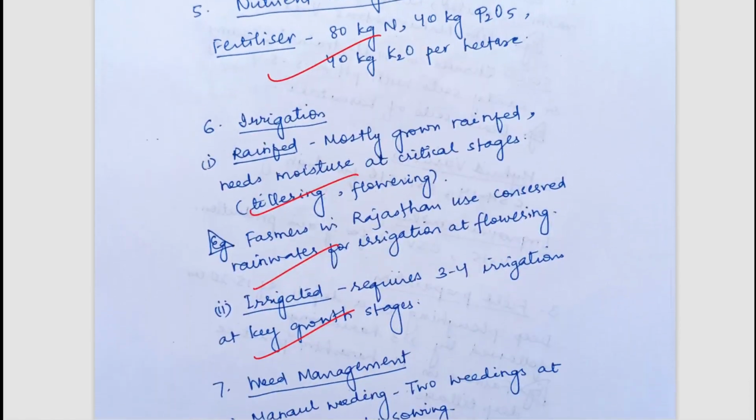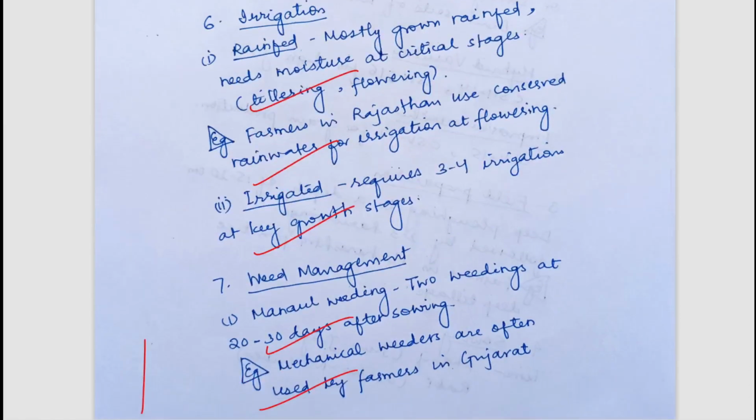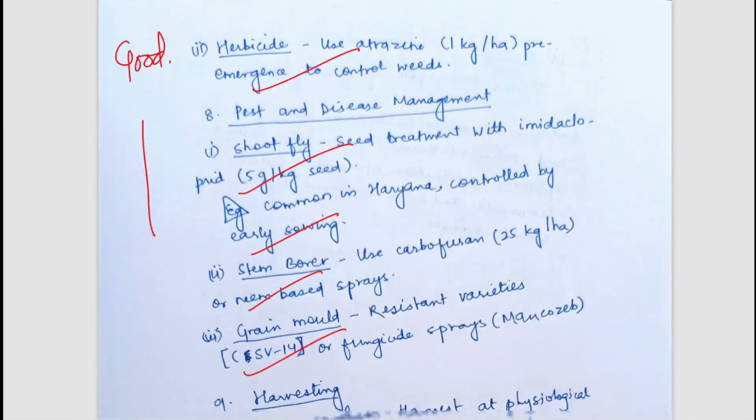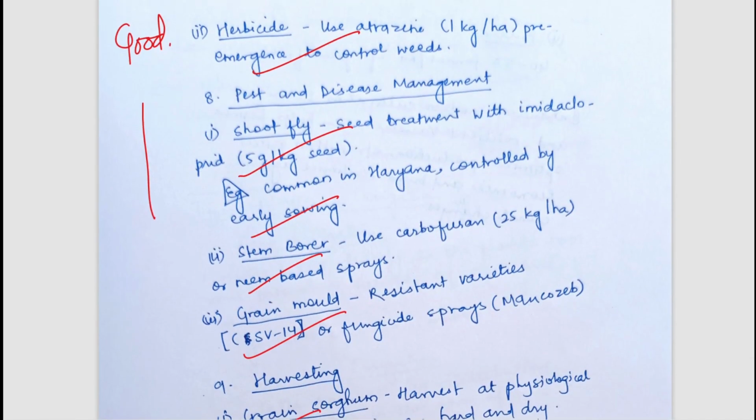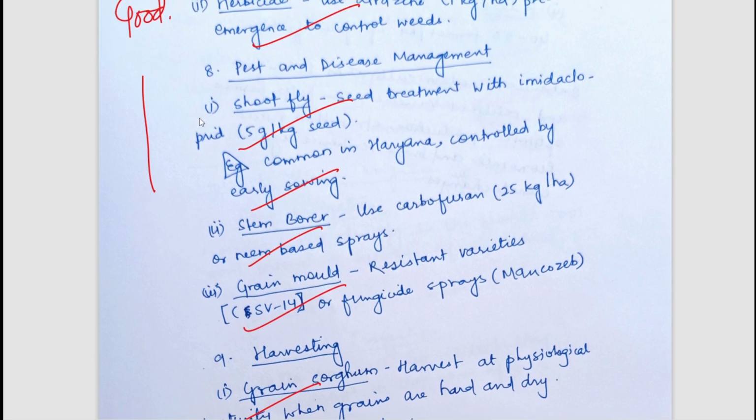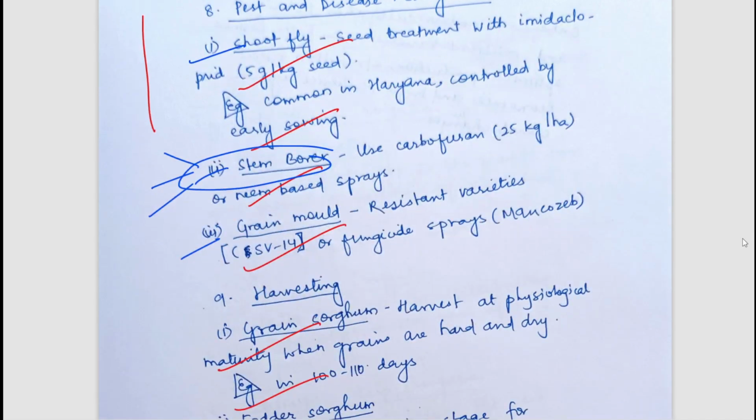Nutrient management has been mentioned, irrigation, pest and disease management, important pests and diseases such as fruit fly, stem borer, grain mold. And suppose there is a stem borer, this will not be a problem with millet only. It has problems in most of the crops. You will find stem borer in most of the cereals.